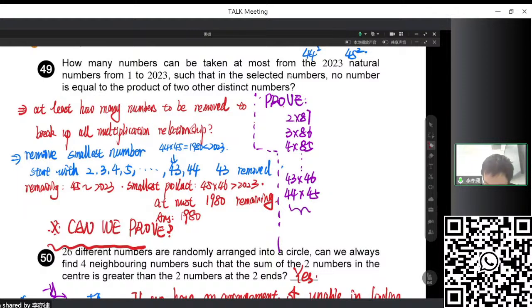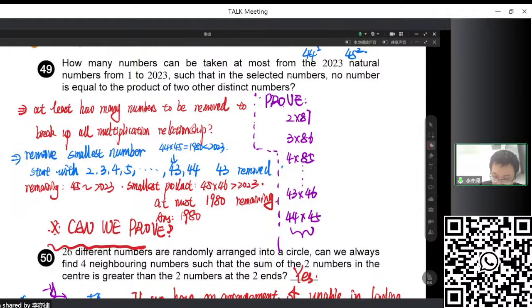When the sum is constant, the closer the numbers, the larger the product. Which means the last one must have the largest product. Larger, larger, larger, right? And the largest of these is still smaller than 2023.